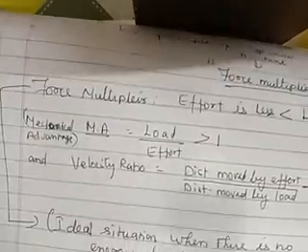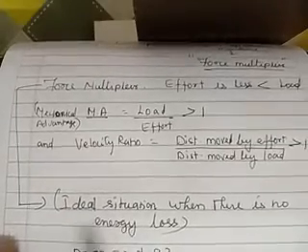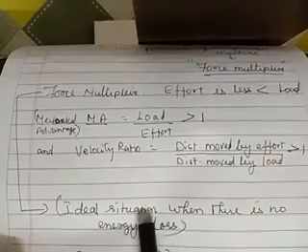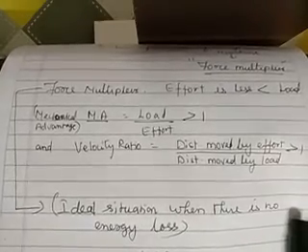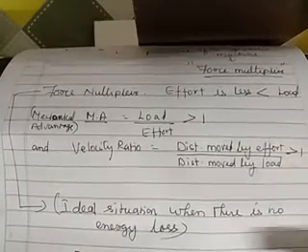So this is the ideal situation for a machine. And what is the meaning of ideal situation? If the machine is an ideal machine, or if it is under ideal situation, there is no energy loss for the machine. Therefore, hydraulic machine is a wonderful force multiplier. This question can be asked as a give reason 1 mark question.